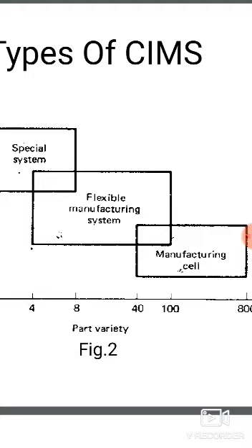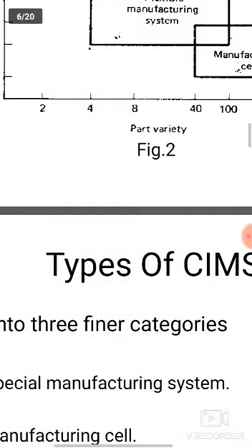On the other hand, the manufacturing cell is the most flexible manufacturing system. Understood? The special system is a type of integrated manufacturing system designed to produce only a small number of components, from 1,500 to 150,000 pieces in annual production. It can produce only that much.